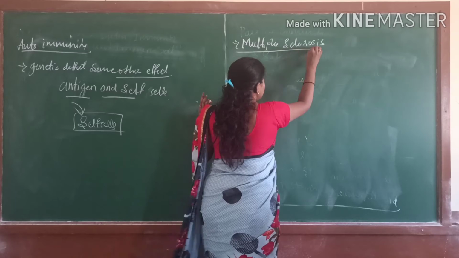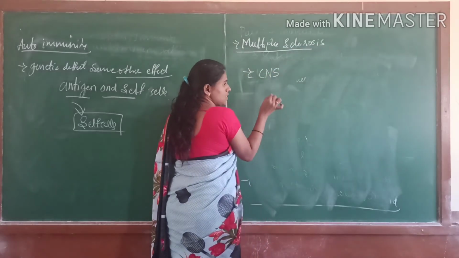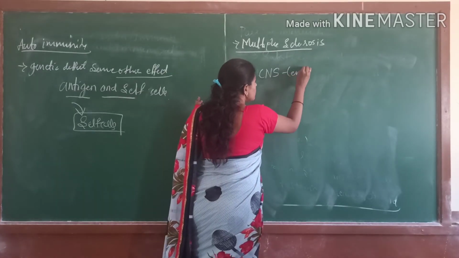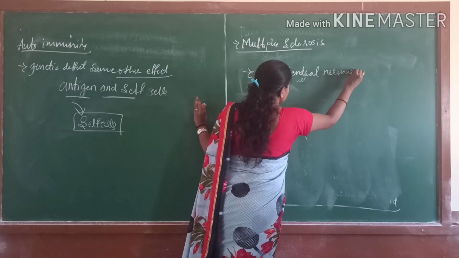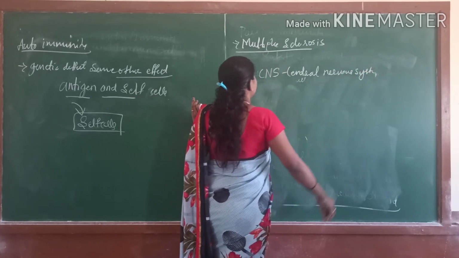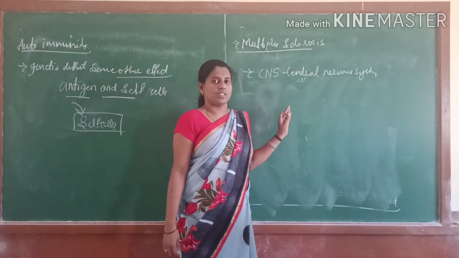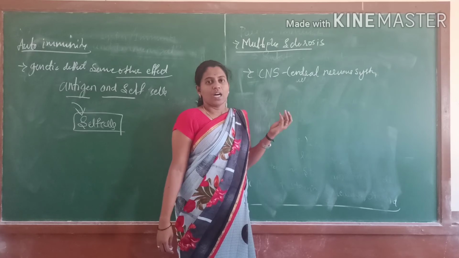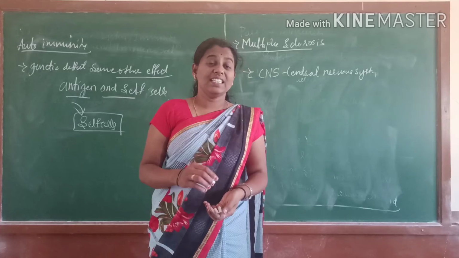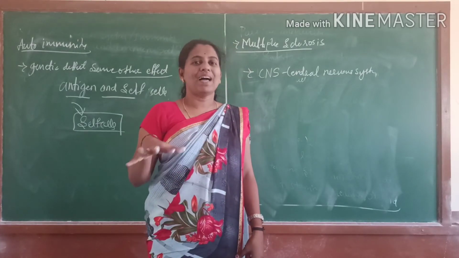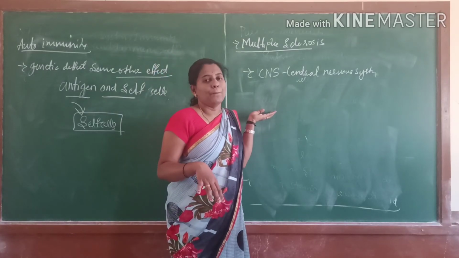This multiple sclerosis affects the CNS, the central nervous system. This type of disease destroys nerve cells, and due to that our mind goes out of control, with imbalanced routines. They mainly affect our mind.